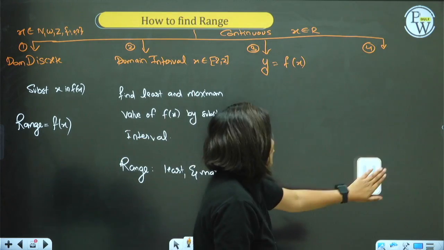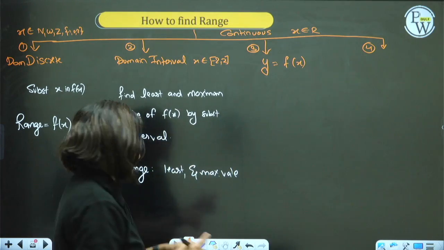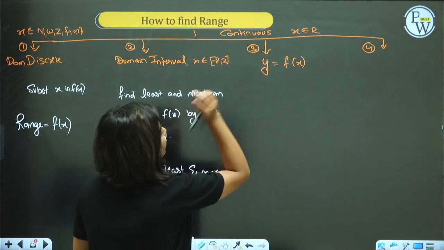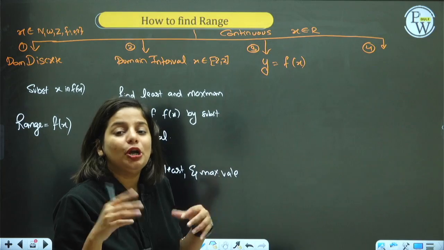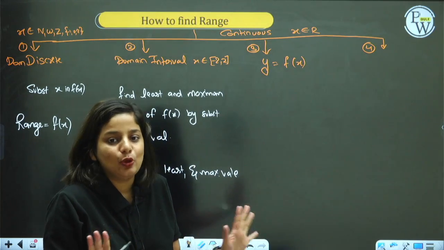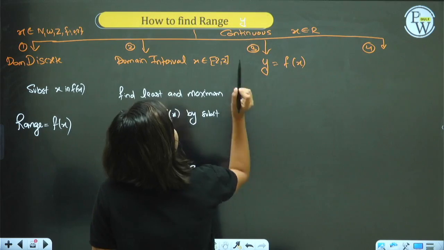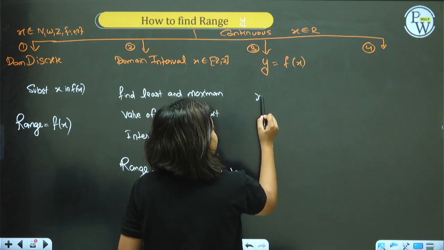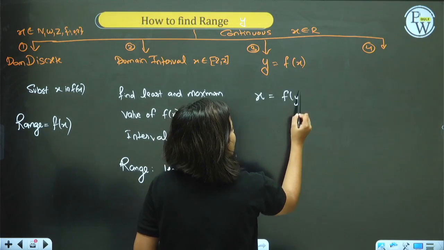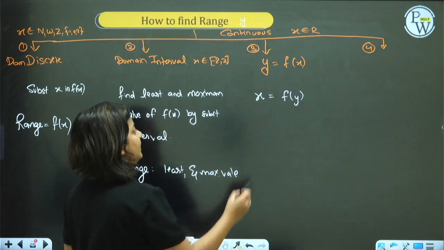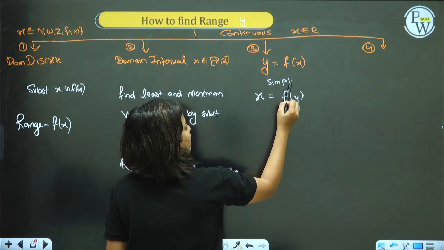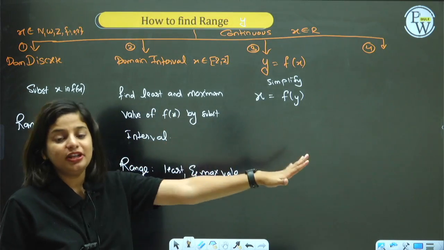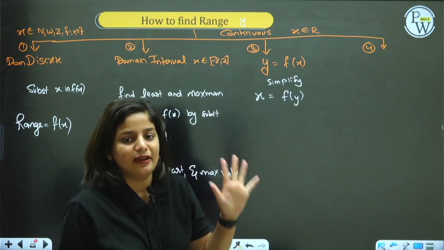So you can apply, go for this third method. Some more variations are there, but for now let's go with it. The third approach, I like to call it the algorithm method, because it's a very standard approach to find range. Range means what? Y. The approach says, simplify it in such a way that only the x term is on the left side, and the y term, constants, everything else is on the right side.